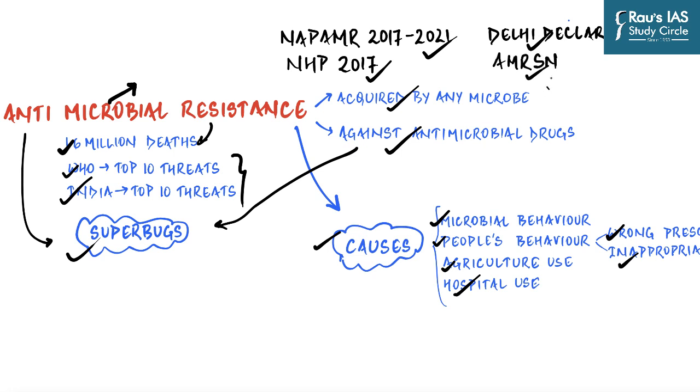Then, Antimicrobial Resistance Surveillance Network was established by ICMR in 2013. Then, since March 2014, a separate Schedule H1 has been incorporated in drug and cosmetic rules to regulate the sale of antimicrobials in the country. So you can easily understand that not only is antimicrobial resistance a cause of concern, but the government of India at national level has taken a lot of steps to counter it.